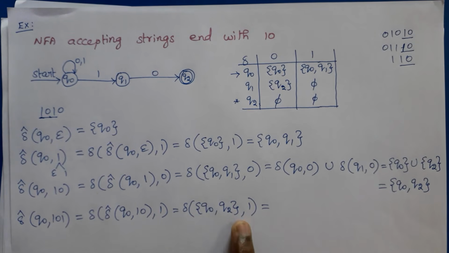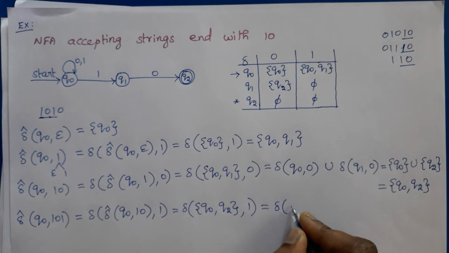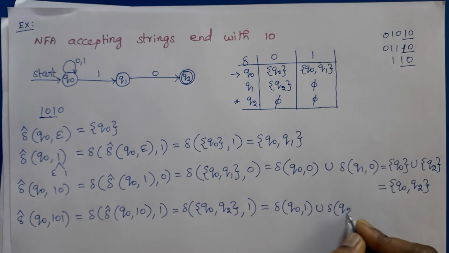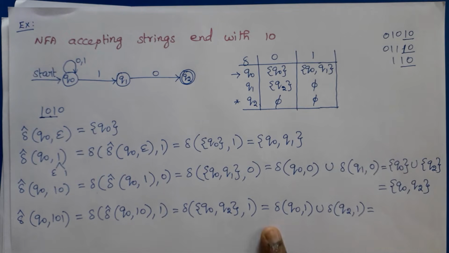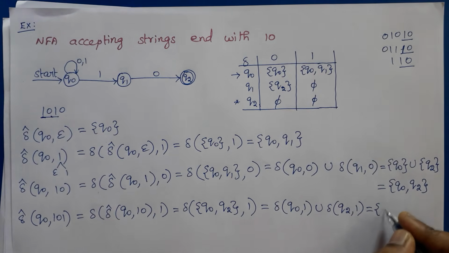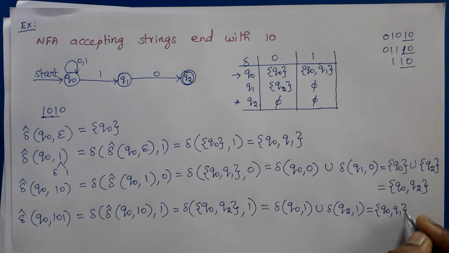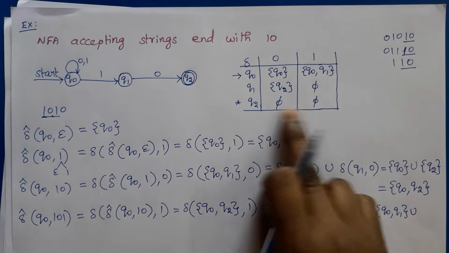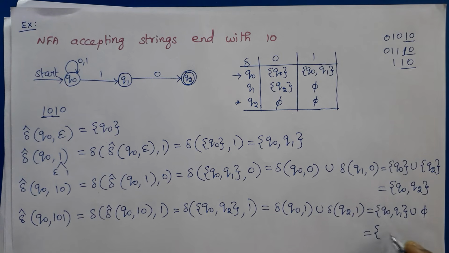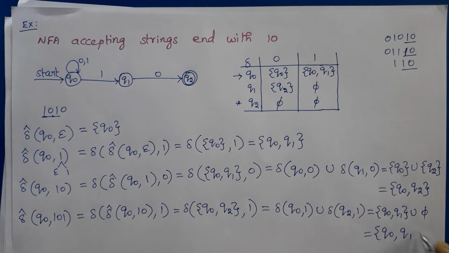Now we have to perform the union operation: delta of Q0 comma 1 union delta of Q2 comma 1. Q0 comma 1 is Q0 Q1, union Q2 1 is phi. So if we perform the union operation, we will get Q0 Q1.